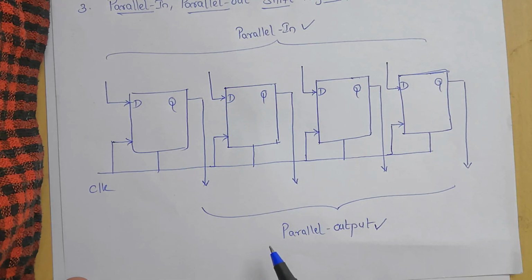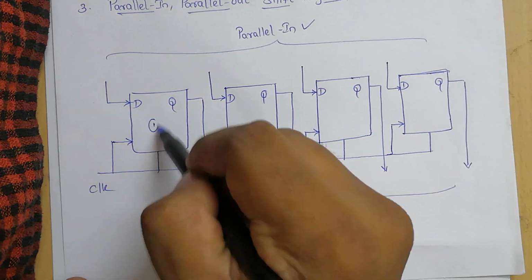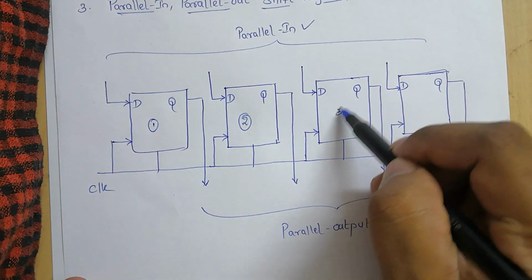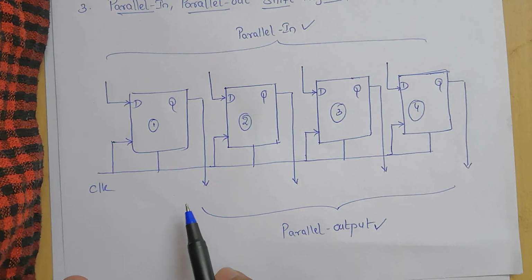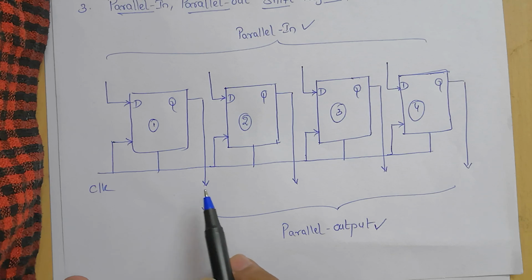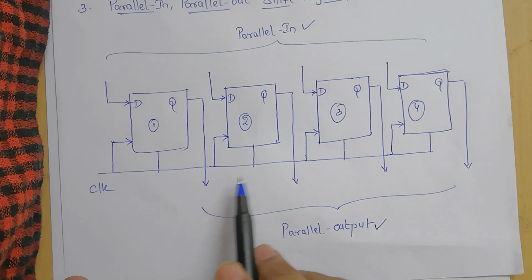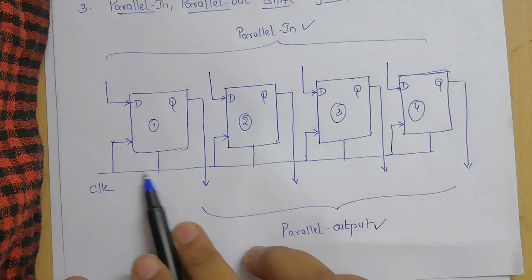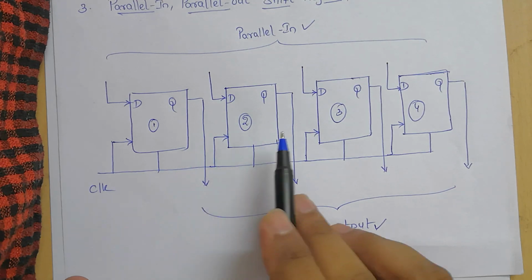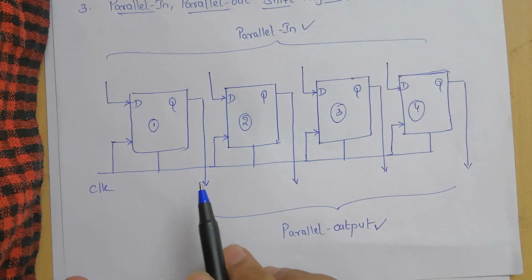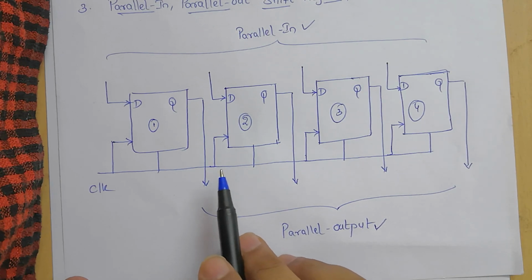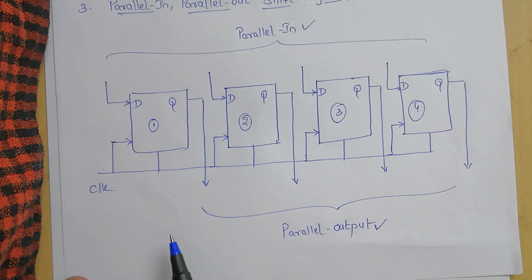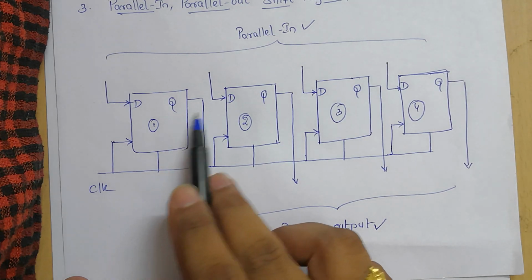And the logic circuit diagram, if you observe, this also consists of 4 flip-flops, 4 T flip-flops, and all are connected in series. Here we can observe the clear and clock signals are connected to all the 4 flip-flops. And there are no interconnections between the individual flip-flops since no serial shifting of the data is required.